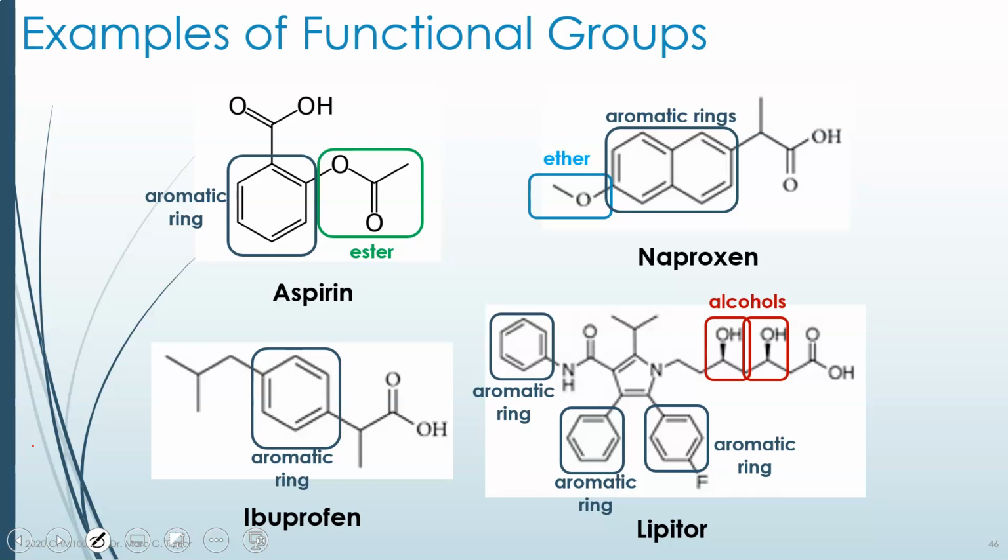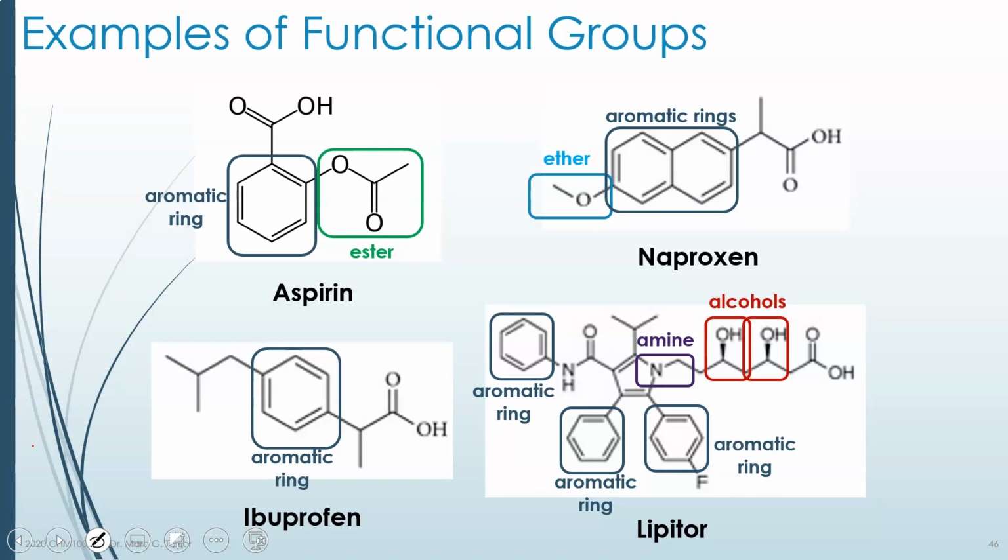Just a carbon on either side, and there's nothing special about the carbons in terms of other types of atoms like oxygens or nitrogens attached. So this is an ether in naproxen. It happens to be attached to an aromatic ring, but it's still an ether even though it's attached to an aromatic ring.